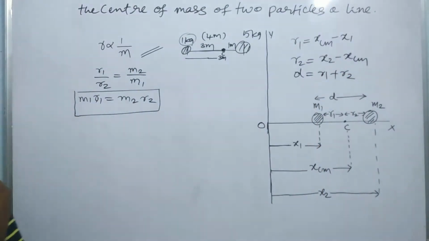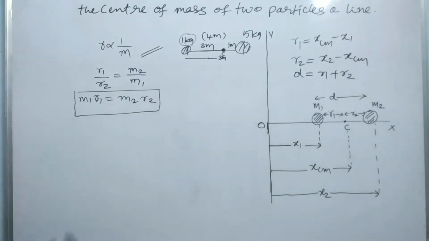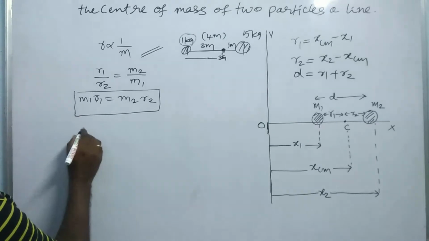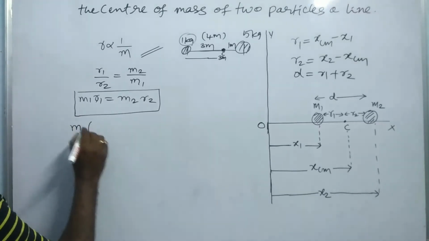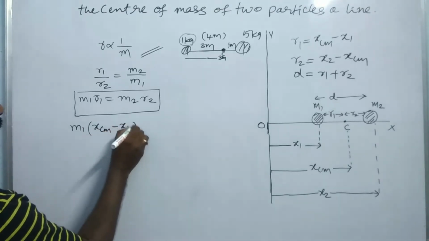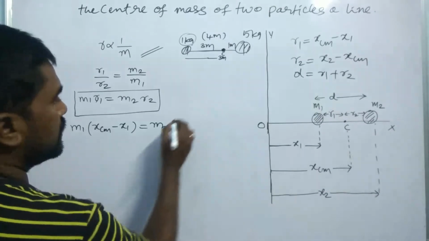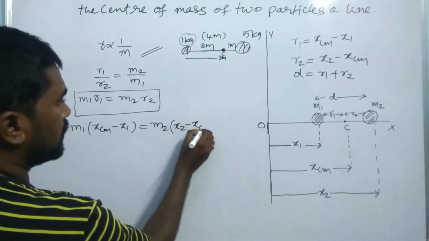So these are the observations we noted in the diagram. So from this equation you can write that M1 R1, what is R1? xcm minus x1, is equal to M2 times R2. What is R2? It is x2 minus xcm.